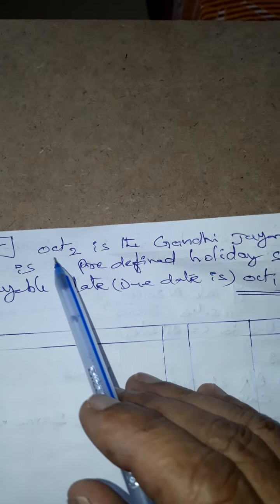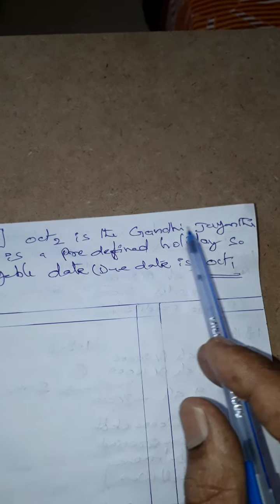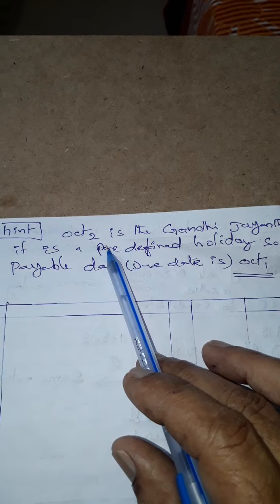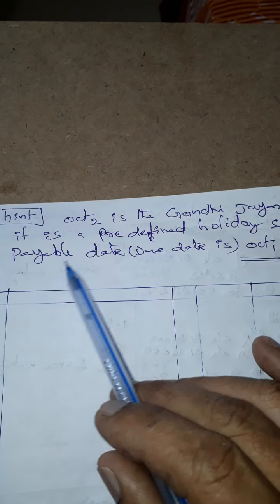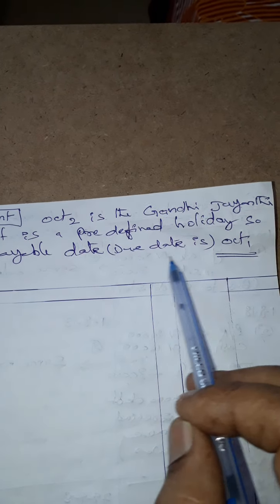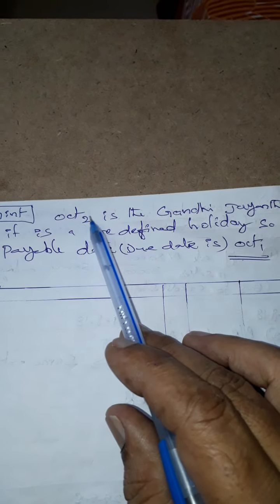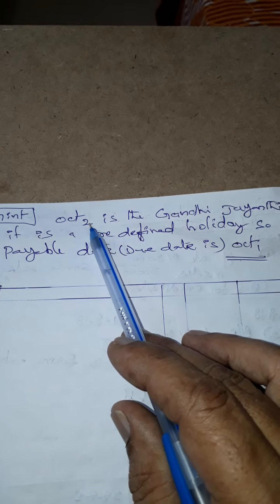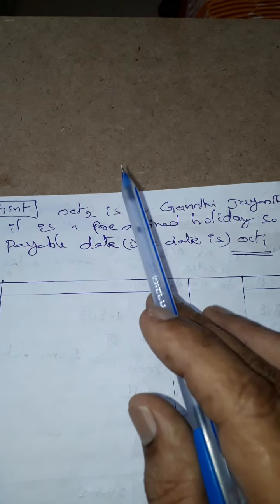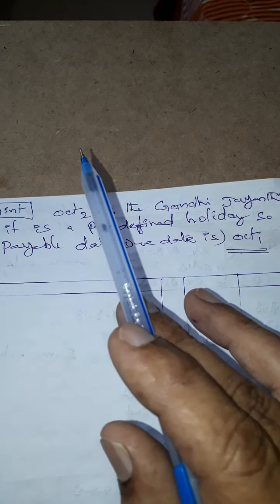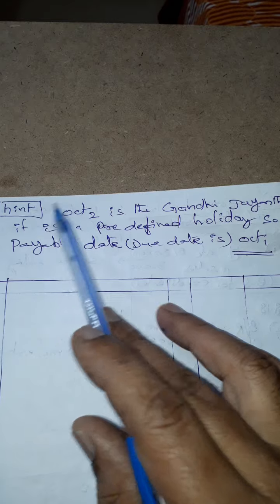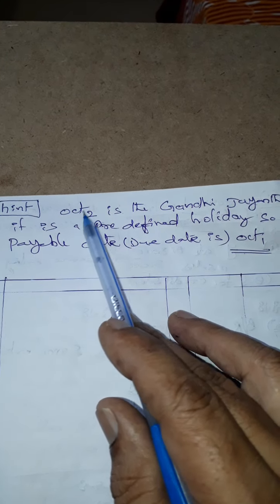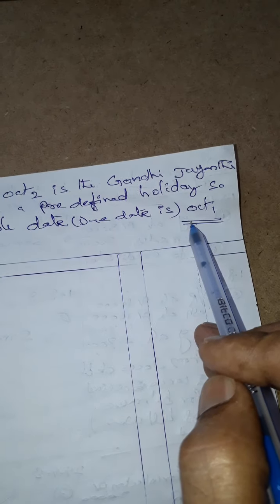But here I am showing one hint. October 2nd is Gandhi Jayanti in India, a pre-defined national holiday. That's why the bill amount is payable one day before, which means October 1st. If it is a suddenly declared holiday, the due date becomes October 3rd. If it is a pre-defined calendar holiday, the amount is payable one day before October 2nd, so it becomes October 1st.